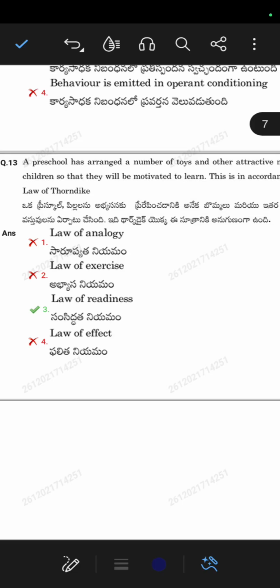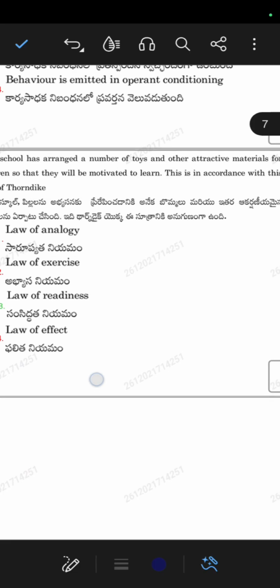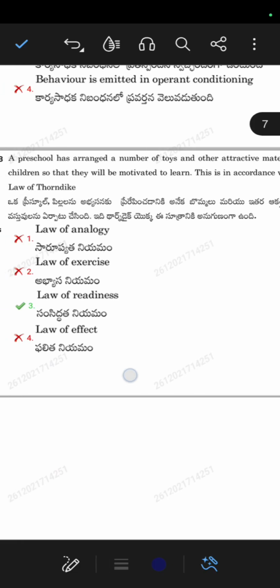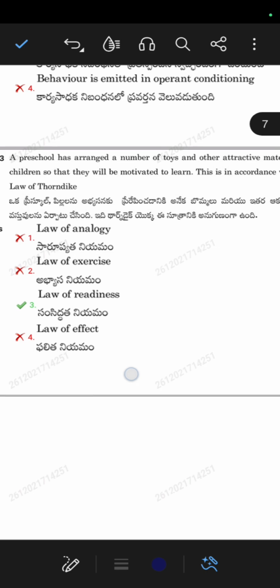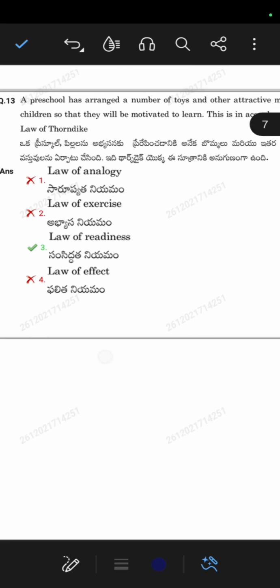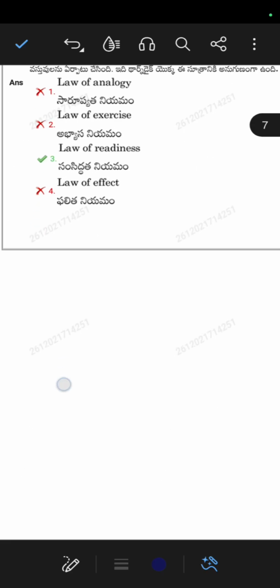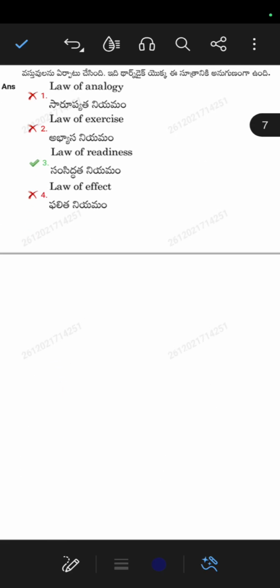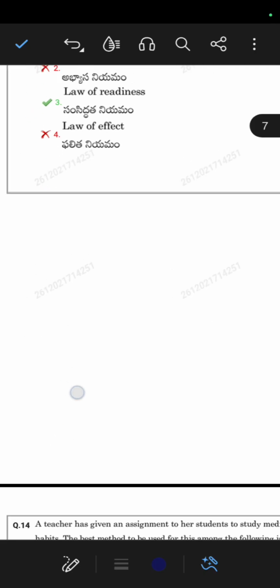A preschool has arranged a number of toys and other attractive materials for the children so that they will be motivated to learn. So motivation. According to whom? The law of readiness means you can consider it as being ready. Exercise no, analogy no, effect no, readiness. Okay, readiness.